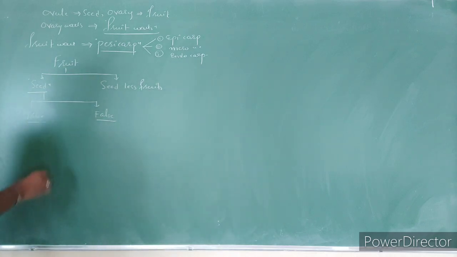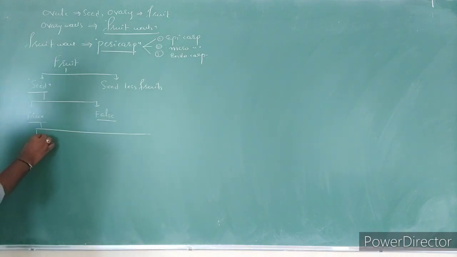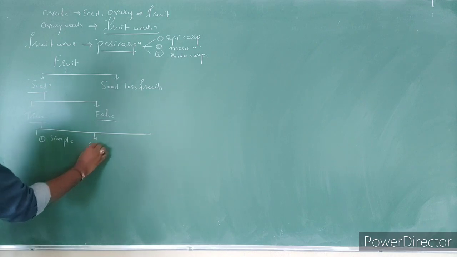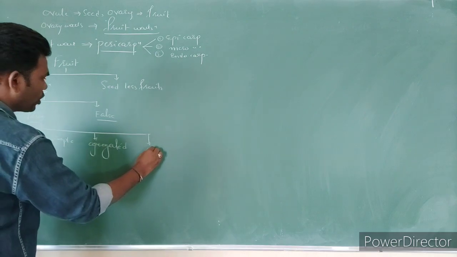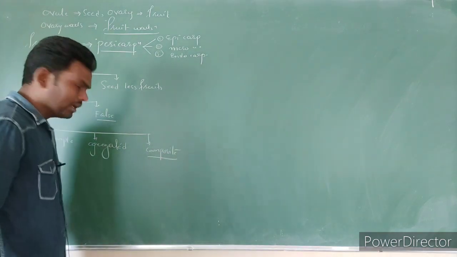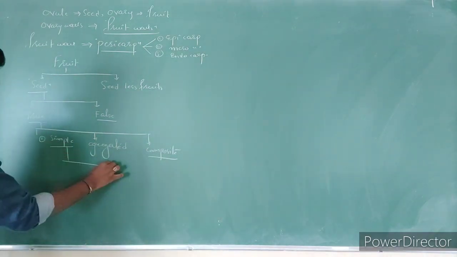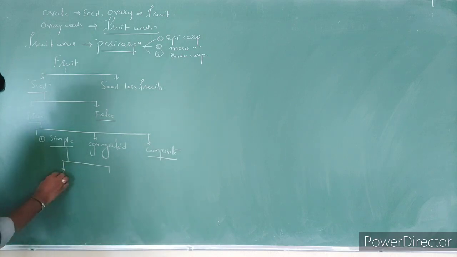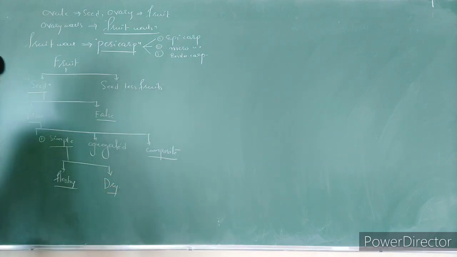And these true fruits are again divided into three types: one is simple fruits, one is aggregated, and one is composite fruits, right? And simple fruits are again divided into two types: one is fleshy fruits and one is dry fruits.